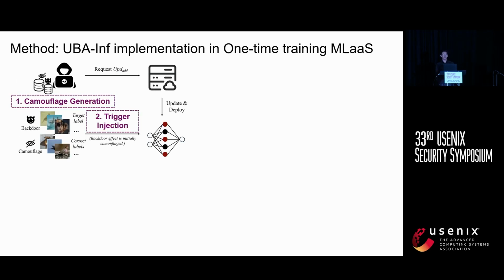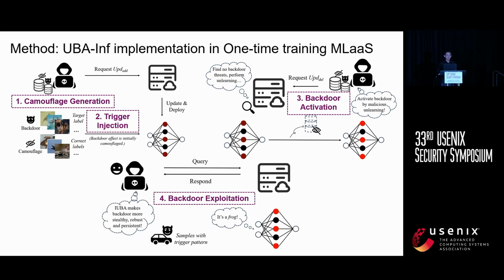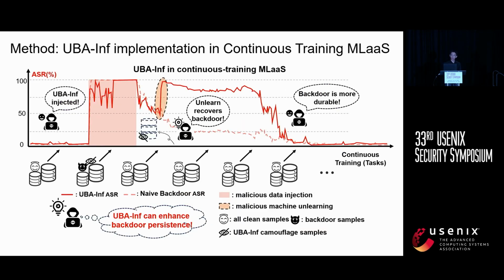Then let me introduce the whole attack pipeline in one-time training MLaaS. First, the adversary creates and injects both backdoor and camouflage samples into the victim model. Once the model is trained and publicly available, the adversary waits, then submits unlearning requests to remove the camouflage samples. After these camouflage samples are removed, the backdoor becomes active and can be exploited during inference.